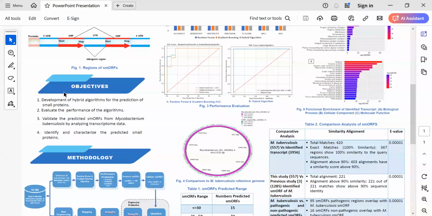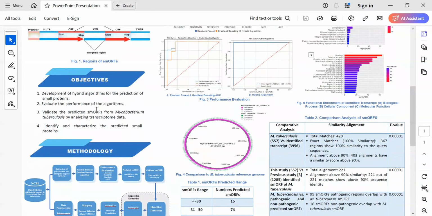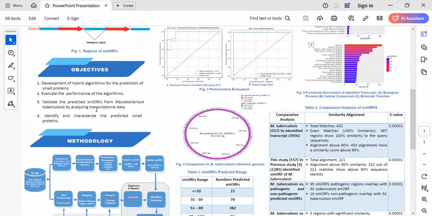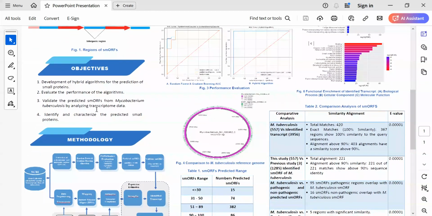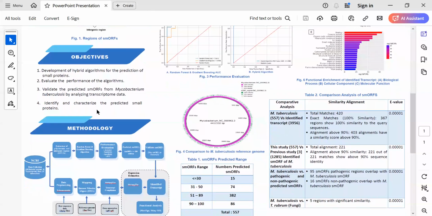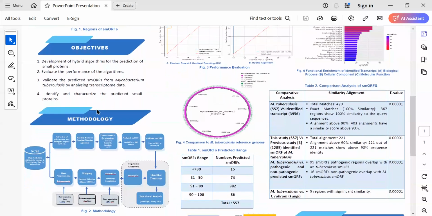Objectives. Development of a hybrid algorithm for the prediction of small proteins. Evaluate the performance of the algorithm. Validate the predicted small open reading frames from Mycobacterium tuberculosis by analyzing transcriptome data. Identify and characterize the predicted small proteins.